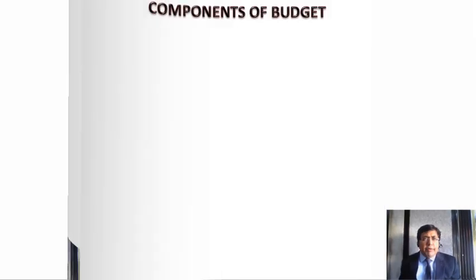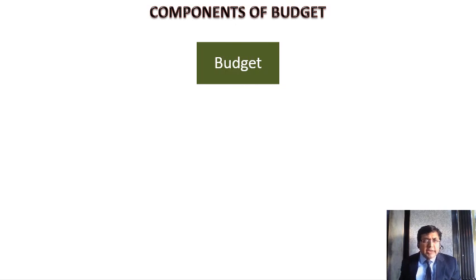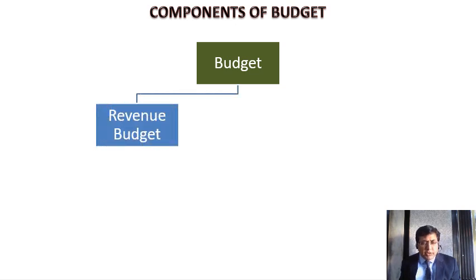Now, when you come across the documents related to the budget, you may come across some important terms. Generally, it is said that the budget has two important components, the revenue budget and the capital budget. Revenue budget does not affect the assets and liabilities of the government.